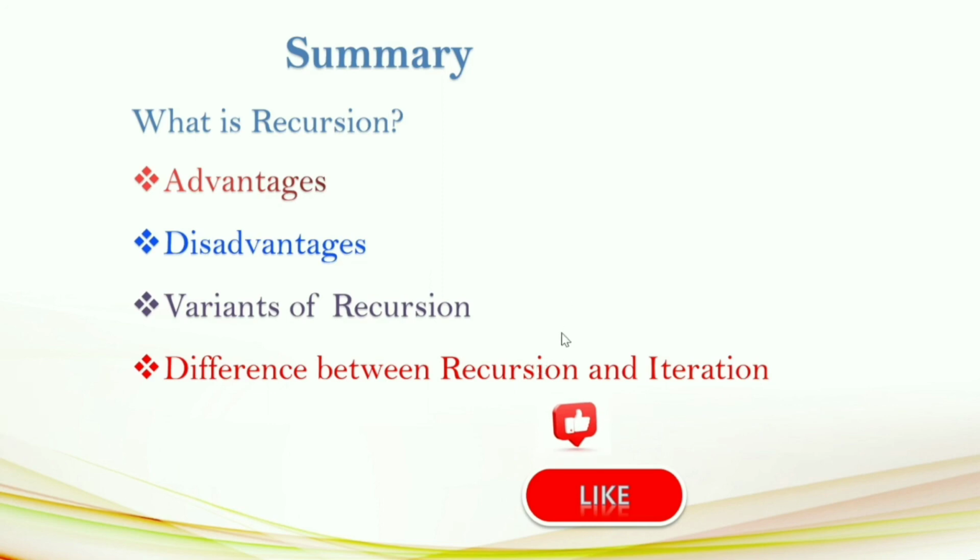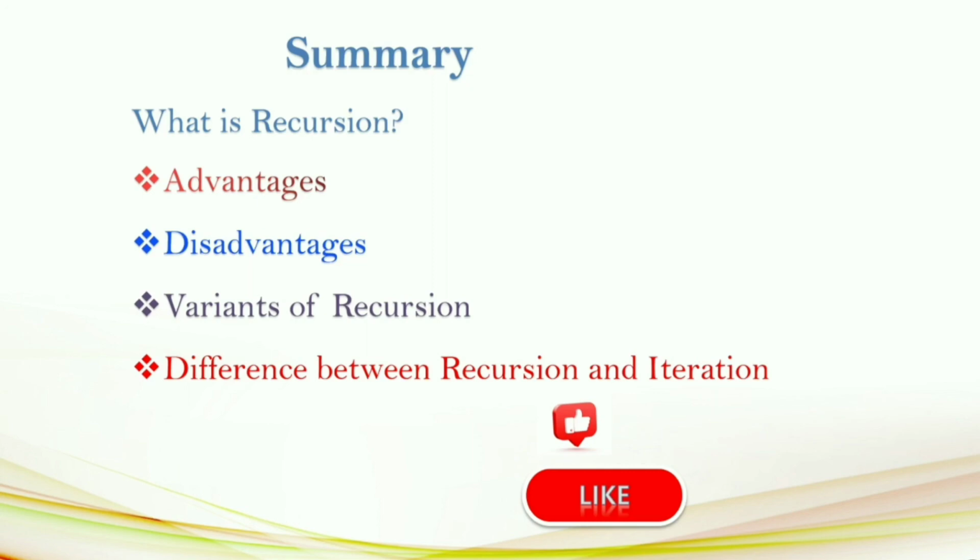Recursion can be applied to functions only. It uses the stack. Iteration can be applied for the loops. It does not use the stack. Recursion occupies more space and more time, and iteration takes less space.